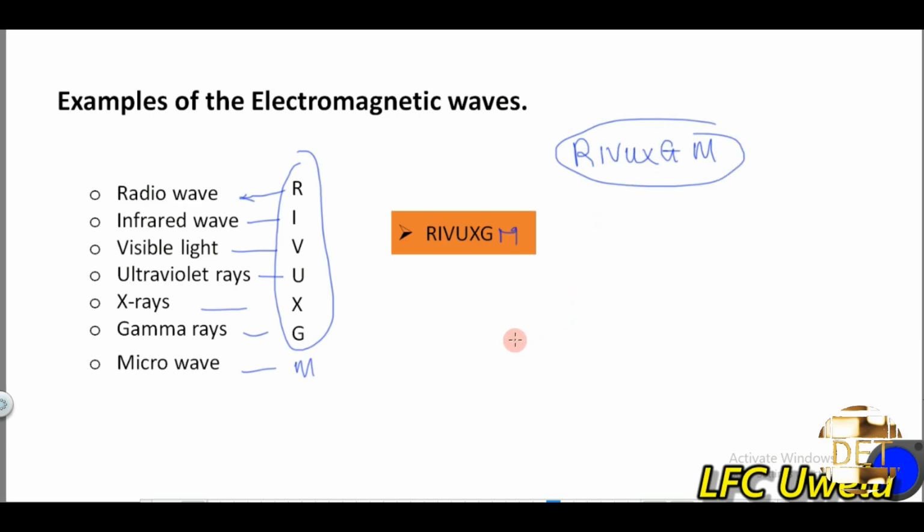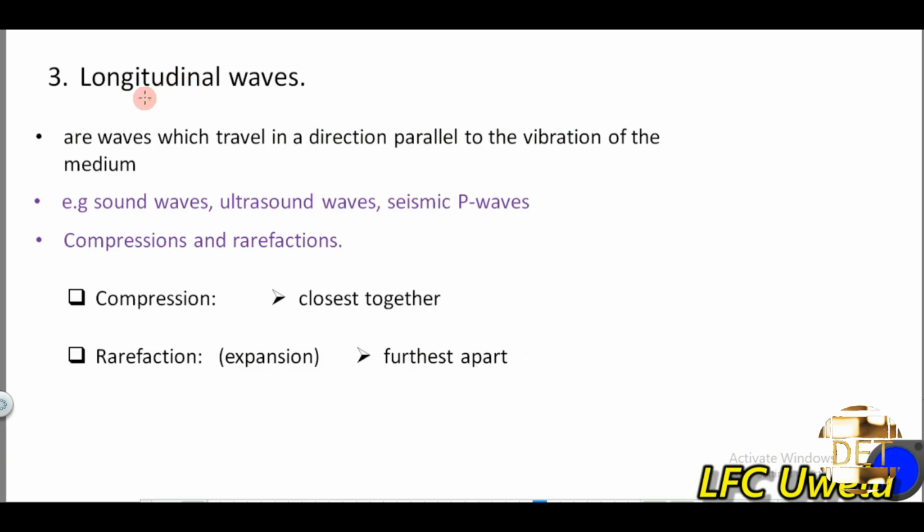Okay, so to take us further, let's look at the other type of wave that we have, which is the longitudinal wave. So what are longitudinal waves? Longitudinal waves are waves which travel in a direction parallel to the vibration of the particles of the medium. So the main word here is parallel.